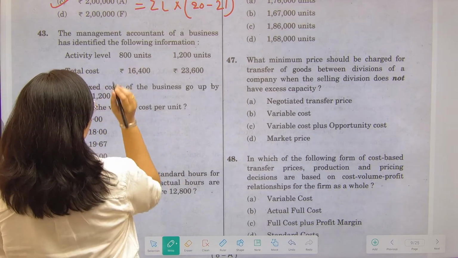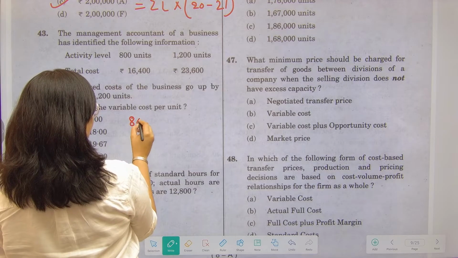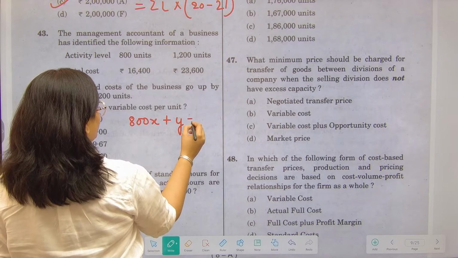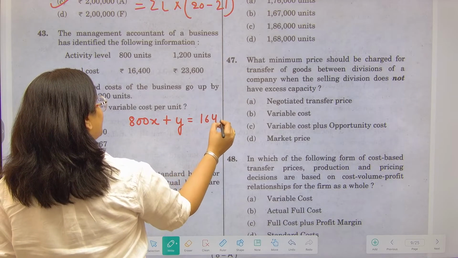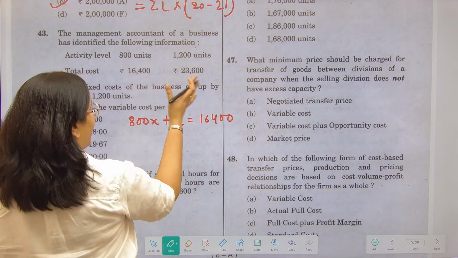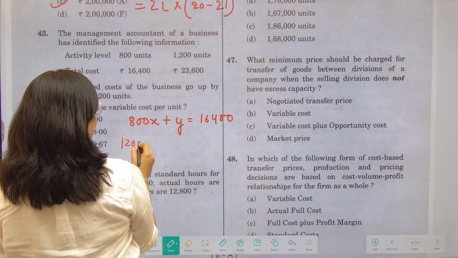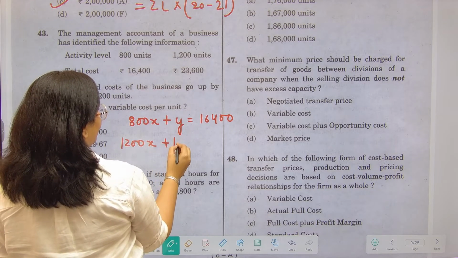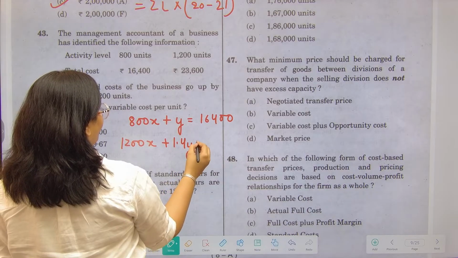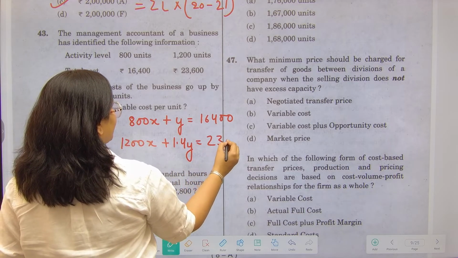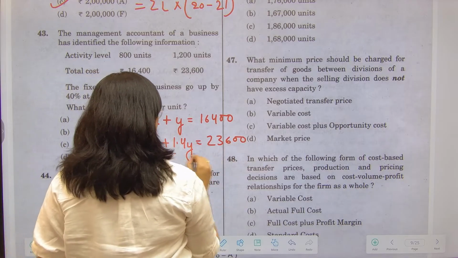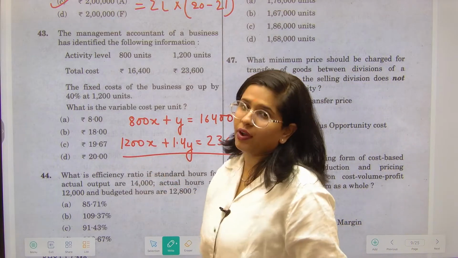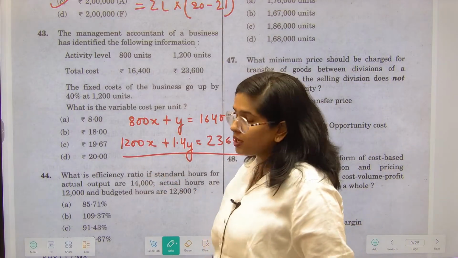So at 800 units, that means 800 units multiplied by X, that is variable cost, plus Y, which is fixed cost. Your total cost comes at 16,400. Right? And the second activity level 1200x plus your fixed cost is increased by 40%. So I will write 1.4y and 23,600. Right? Now solve these two equations for the answer of x and y, and whatever would be your answer for x is going to be the variable cost per unit.